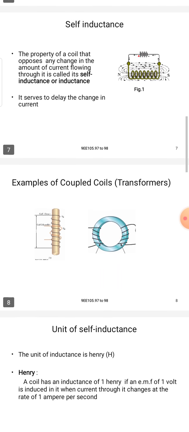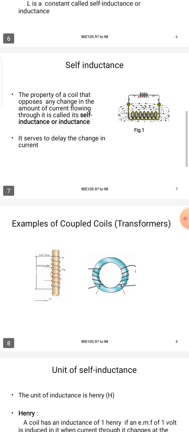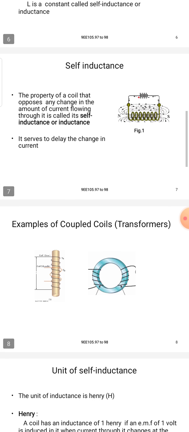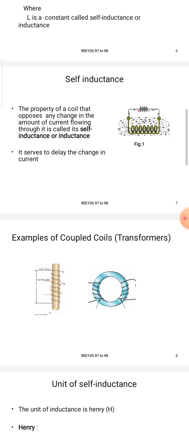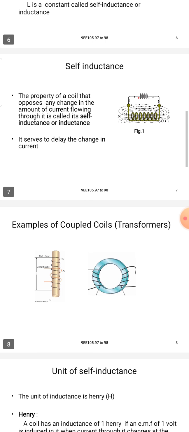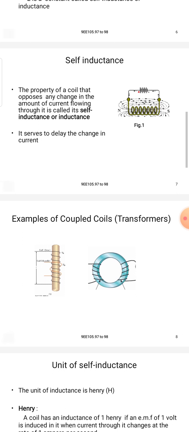What is the definition of self-inductance? Self-inductance is the property of a coil that opposes any change in the amount of current flowing through it. That is called self-inductance or inductance.